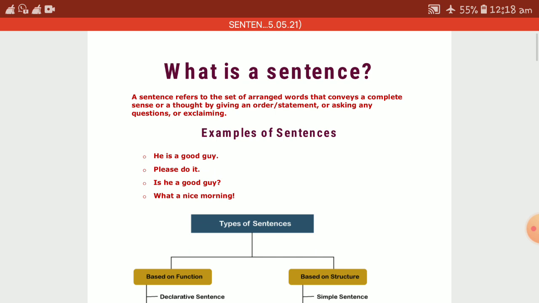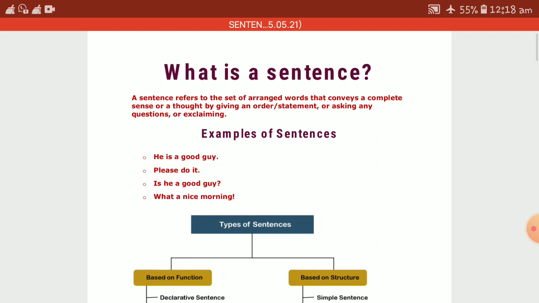A sentence refers to a set of arranged words that conveys a complete sense or a thought by giving an order, statement, or asking any questions or exclaiming. Now, a sentence particularly is a set of arranged words that conveys a complete sense, or you may say a thought by giving an order or a statement or asking any questions or exclaiming.